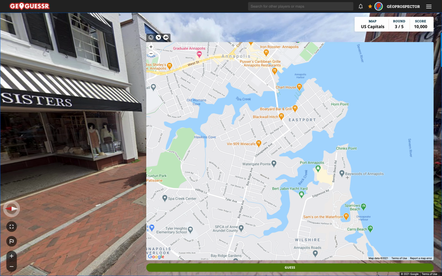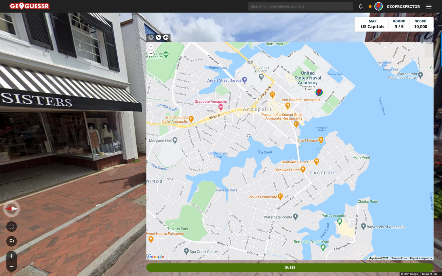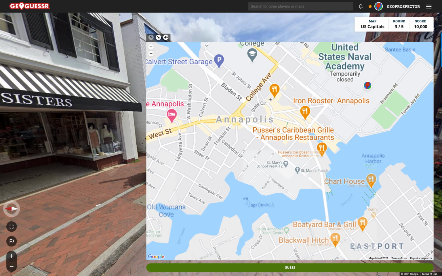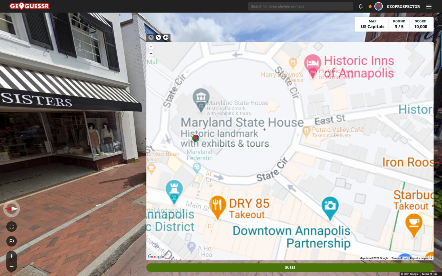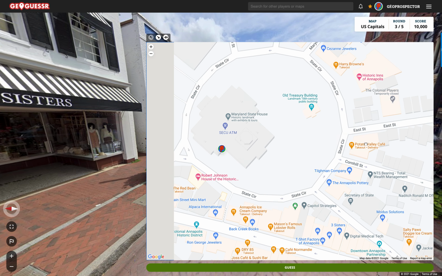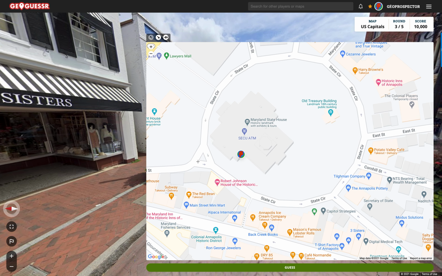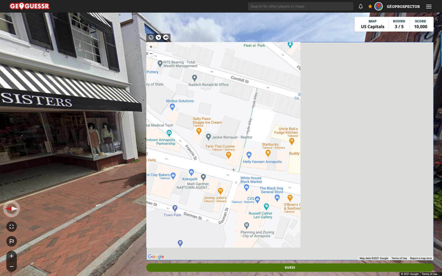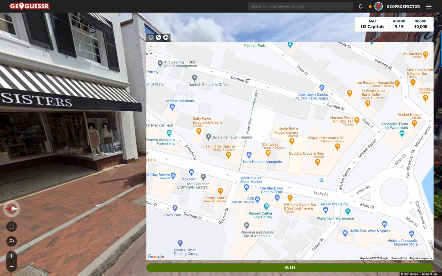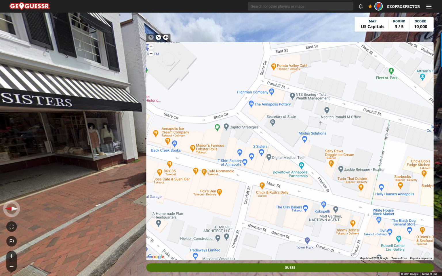So we're looking for a main east-west road that ends... Maybe it's here. It must be Maryland State House. There it is. It's right in the middle of town, as it should be. That took us a bit longer than usual, but we got there in the end. There's the triangle that we're looking at, and I guess we ended up on Main Street, which is taking us down here to, or perhaps Cornhill Street. We're maybe on Cornhill Street.